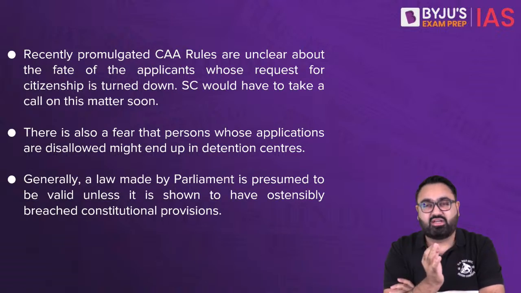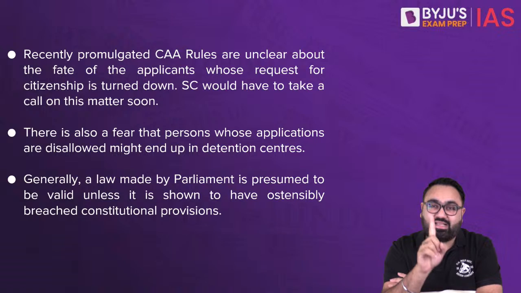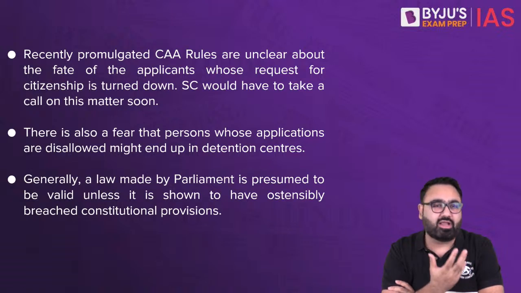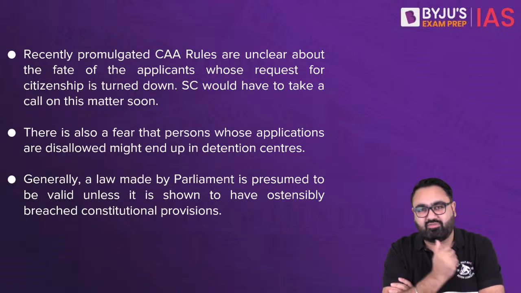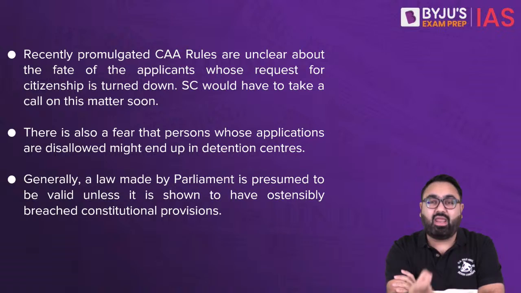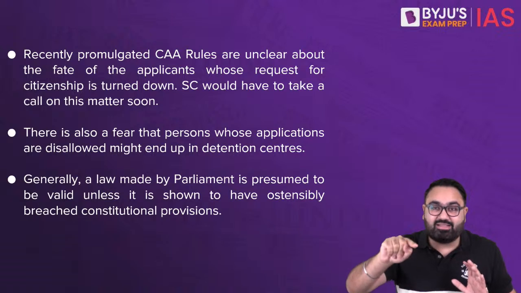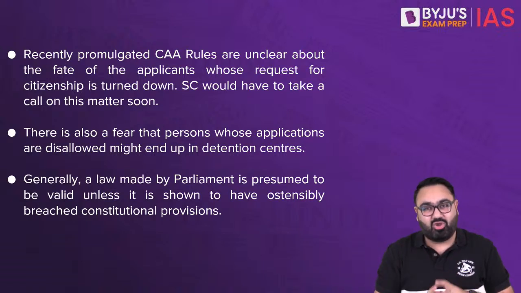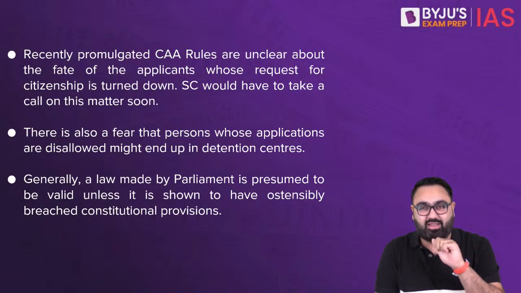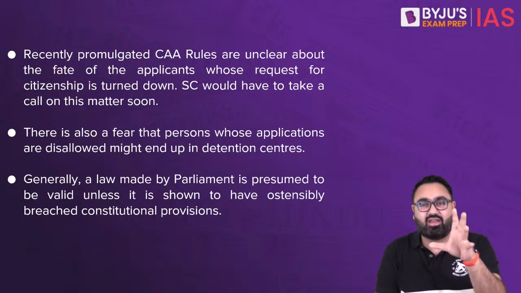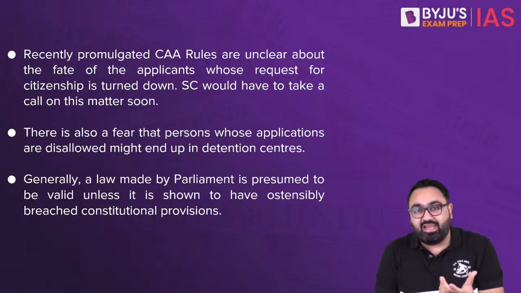When you are applying for citizenship under this law, it means you are accepting that you came to India illegally, because this law is specifically for those who came to India illegally or without any proper documentation before 31st December 2014. So if you are not given citizenship, then what will happen to you? On one hand, you have accepted that you came illegally. On the other hand, you are not given citizenship. So now you become an illegal immigrant in India where you have identified yourself. The law is silent on that.